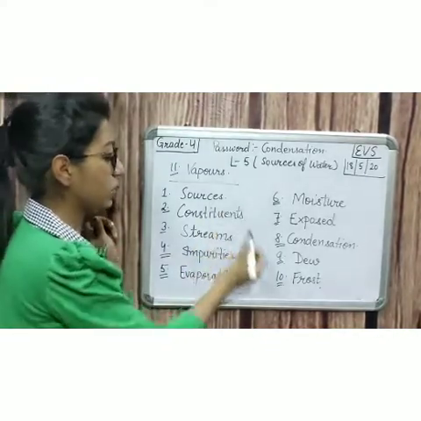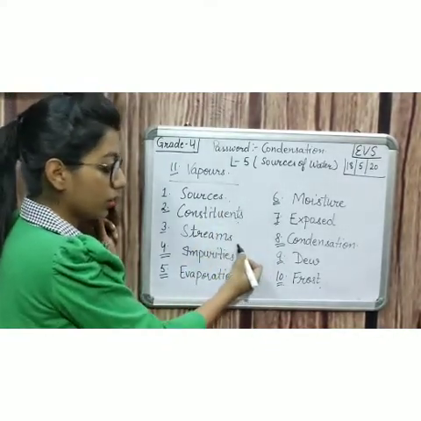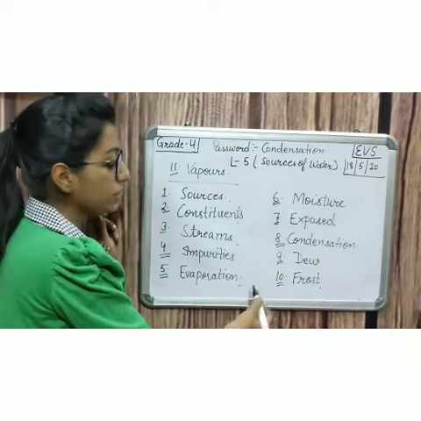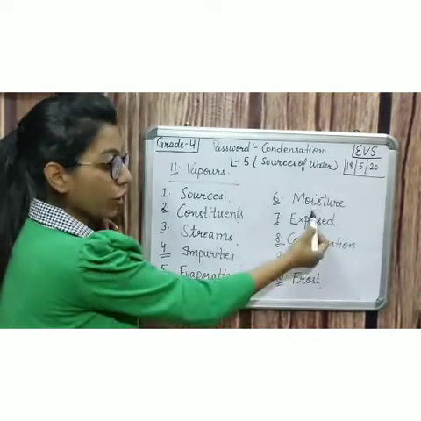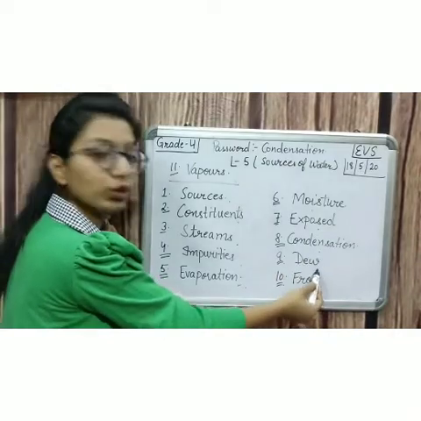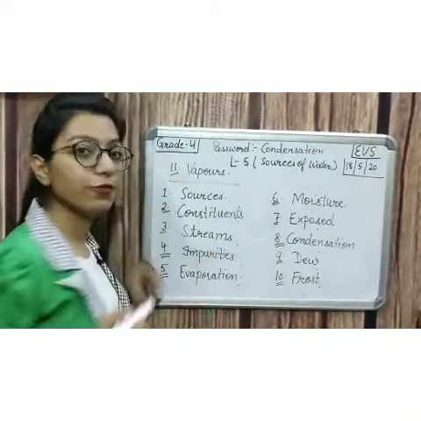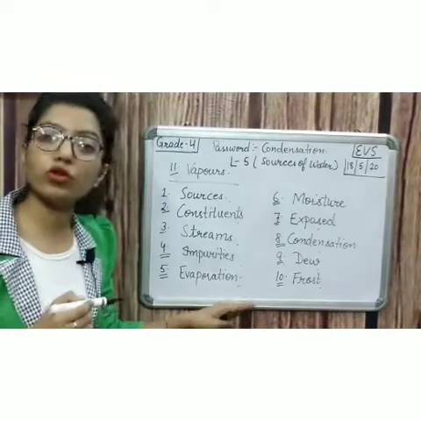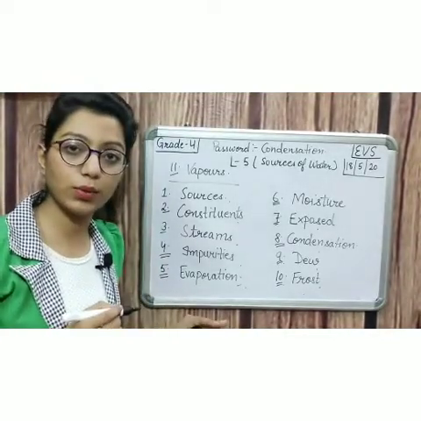So we have done 11 keywords. First is sources, constituents, streams, impurities, evaporation, moisture, exposed, condensation, dew, frost and vapors. I hope आपको सबके मीनिंग अच्छे से पता चल गए होंगे.